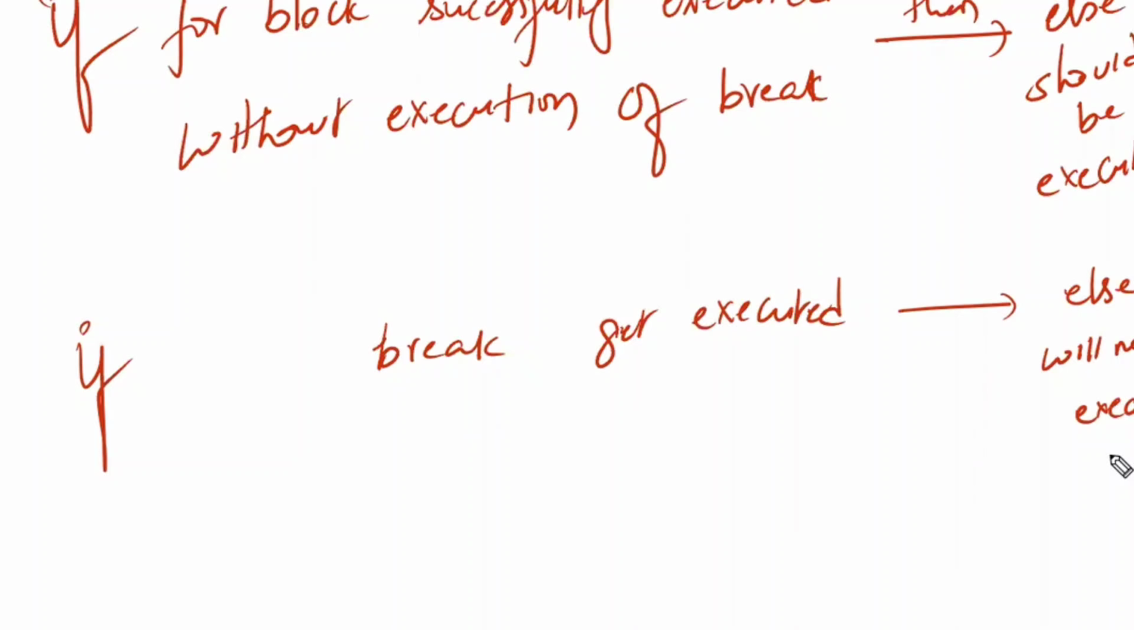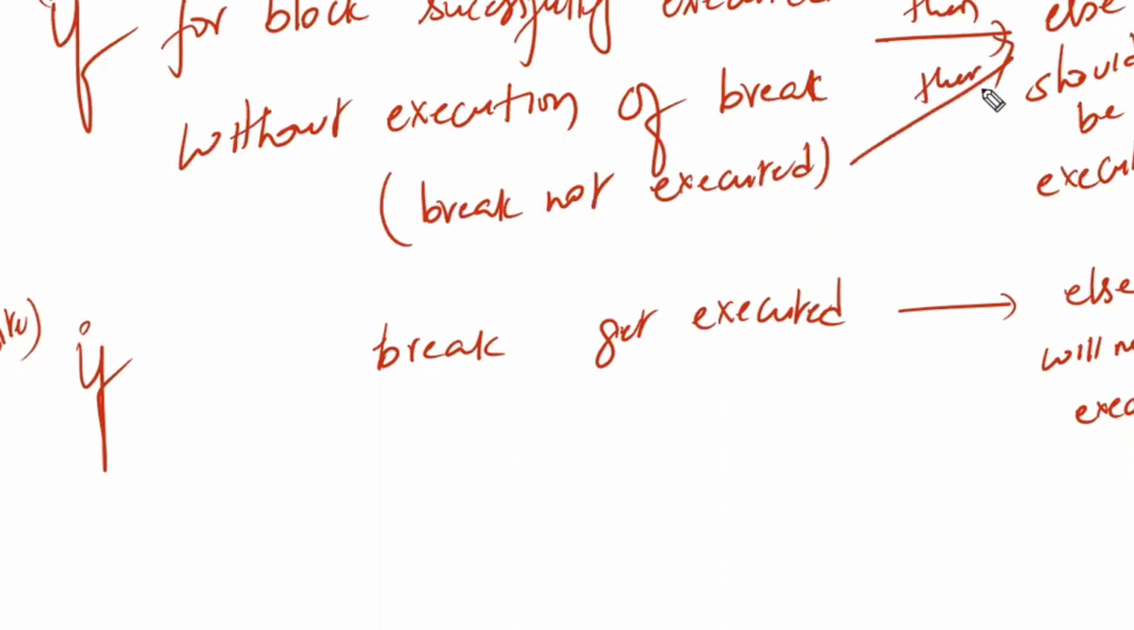Right? Just opposite to this. Opposite. If the for block is successfully executed without execution of the break, it means the break was not executed. Simply to say, break not executed. If break is not executed, then else will be executed.